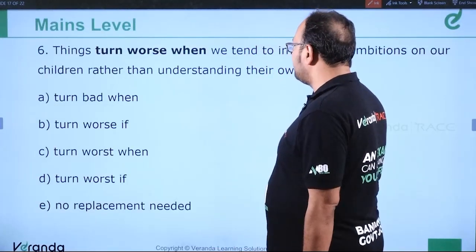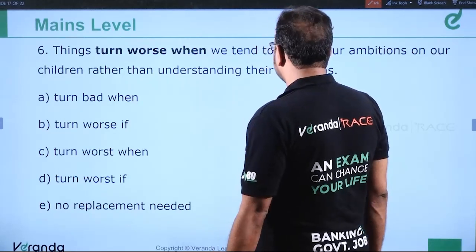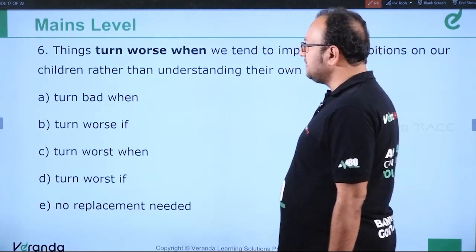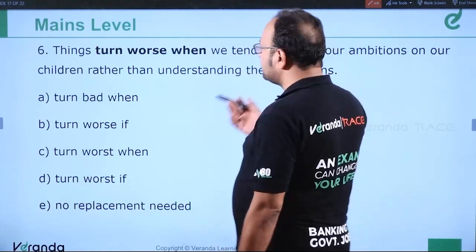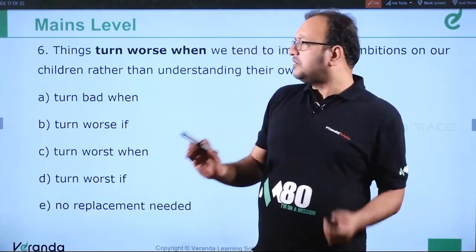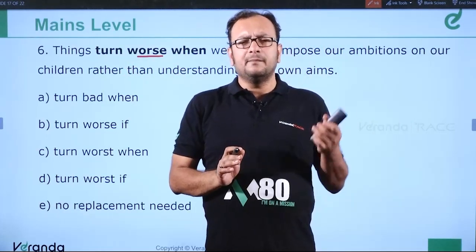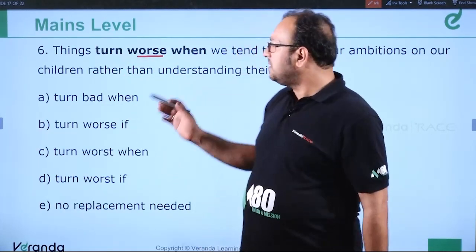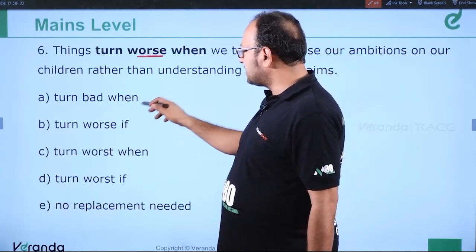Things turn worse when we tend to impose our ambitions on our children rather than understanding their own aims. See, there is no than in the sentence. We can use worse only when we have than in the sentence. Worse is what? Bad, worse, worst. So it should be things turn bad. Do we have an option like that? Things turn bad when, this is the correct answer.